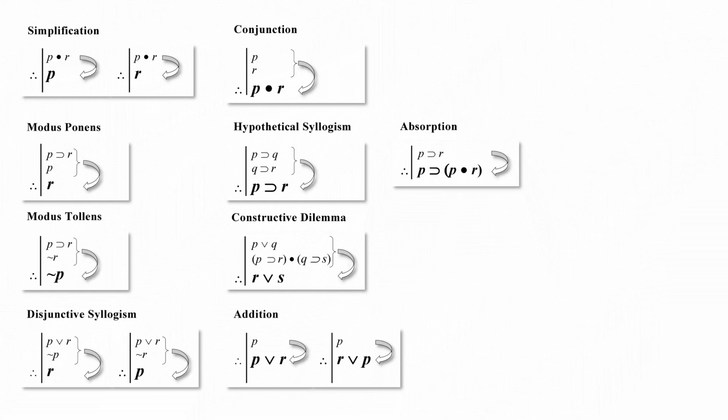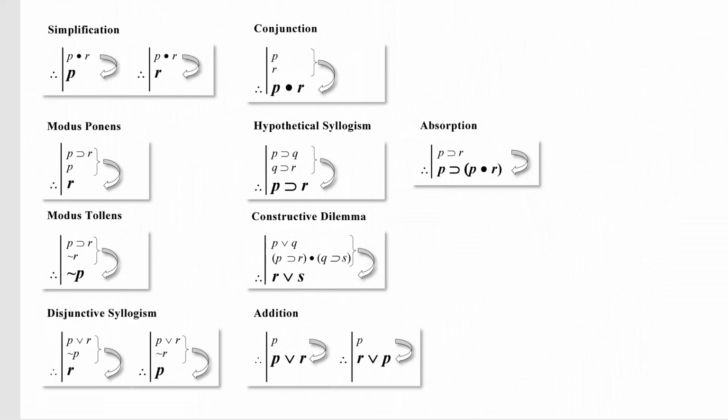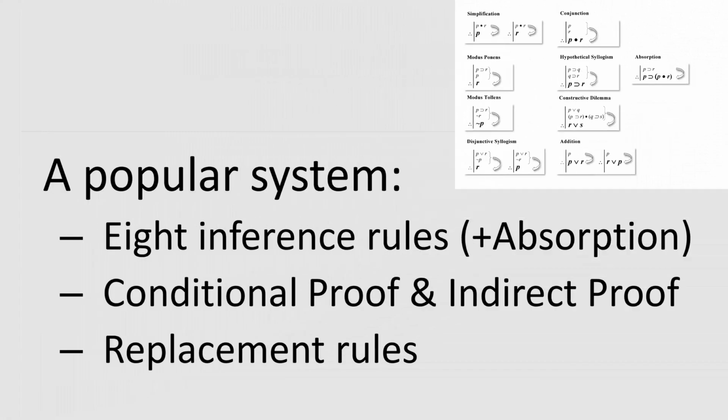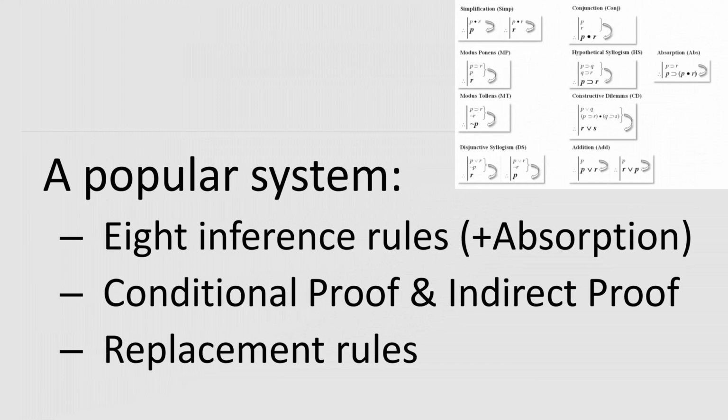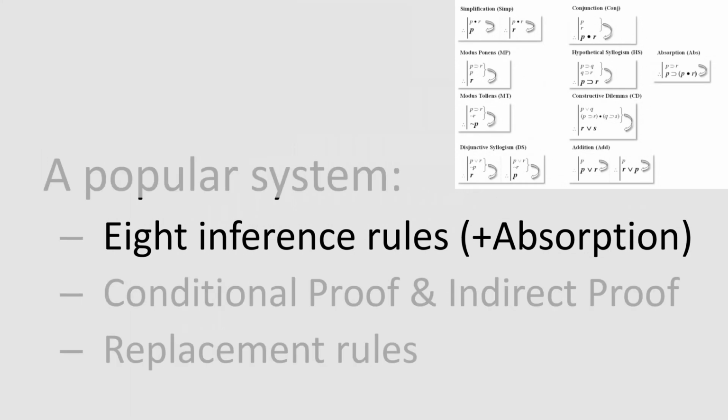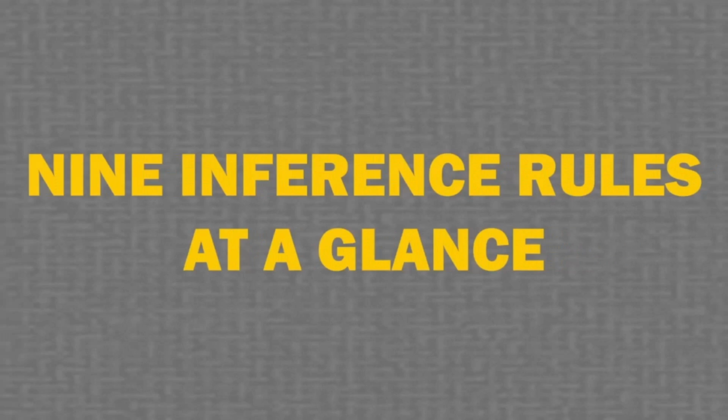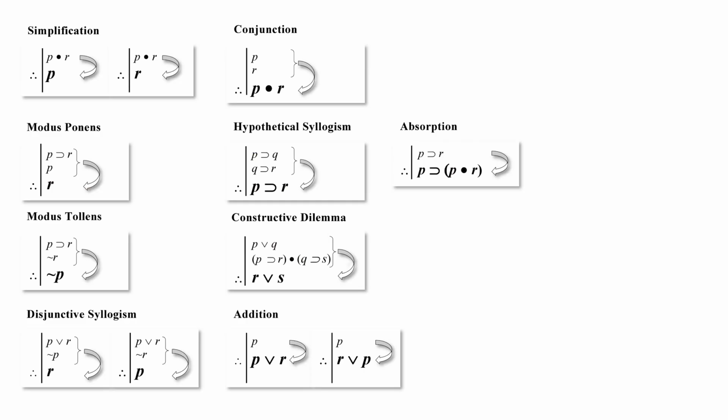These rules are quite powerful, but they need to be supplemented by other rules: conditional proof, indirect proof, and the so-called replacement rules. In this series, we will just focus on the 8 plus 1, so 9 inference rules. I will introduce the 8 inference rules first and absorption last. So if you don't have absorption in your system, don't worry. We will learn the 9 inference rules that you see here.